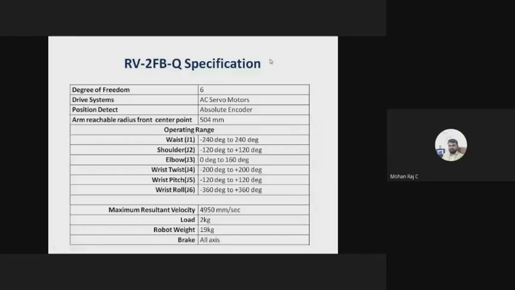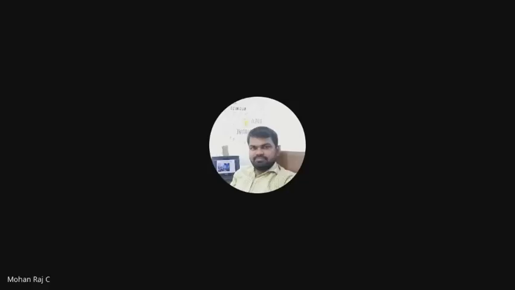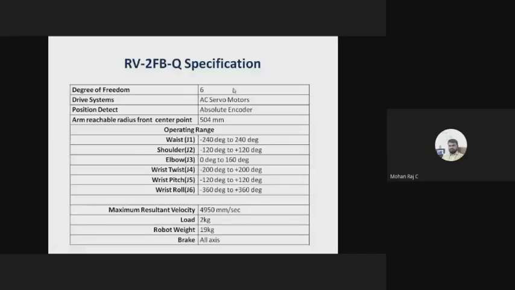There are six degrees of freedom in this particular robot. It means 6 joints can move independently, not dependently. You can move the J1 axis alone, you can move the J2 axis alone. Similarly, you can move J3, J4, J5, J6. It doesn't wait for another axis movement. All the axes can move independently. That's why the degree of freedom is 6.